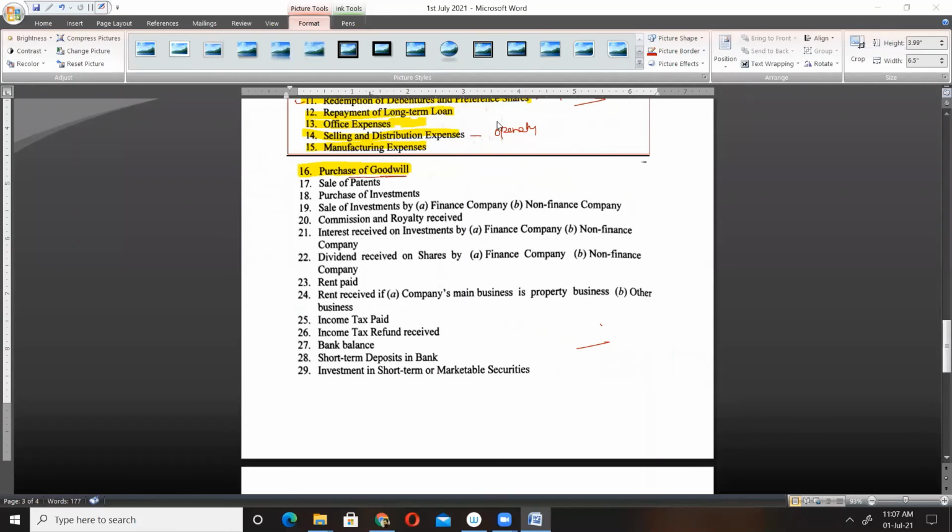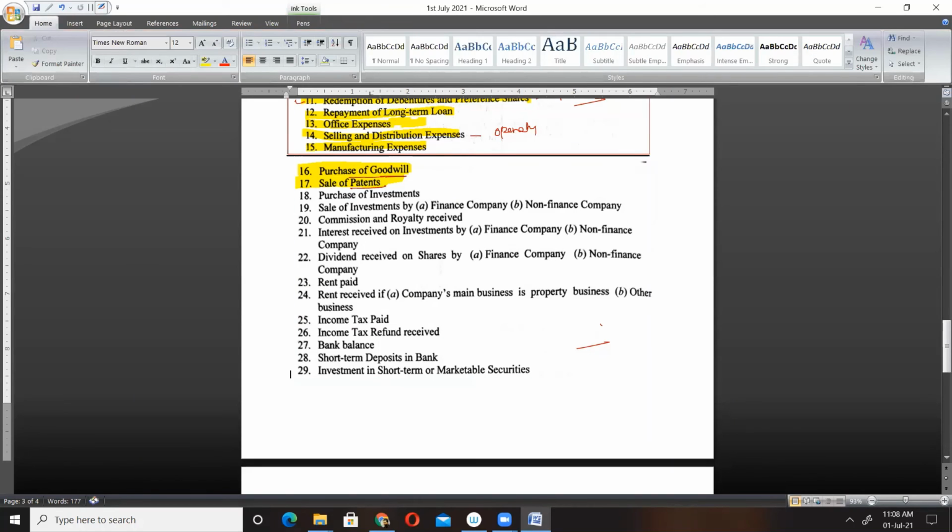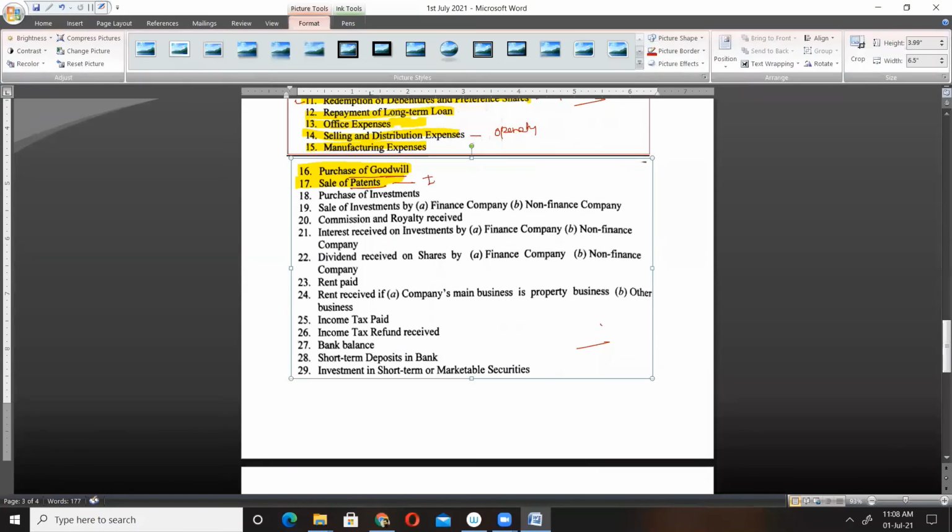After this, sale of patent. What could be sale of patent? Operating, investing, financing? Patent is also our intangible asset, isn't it? So sale of patent will also be a part of our investing activity. Okay, sale of patent is also our investing activity. Chalo. Purchase of investment.